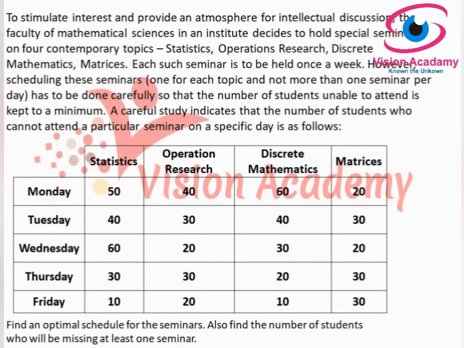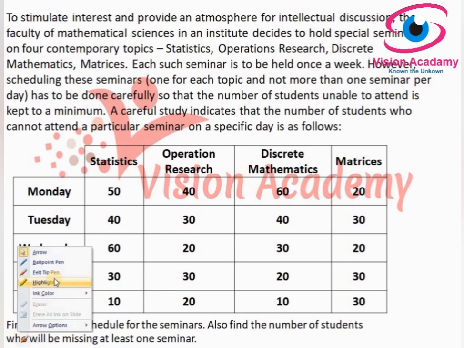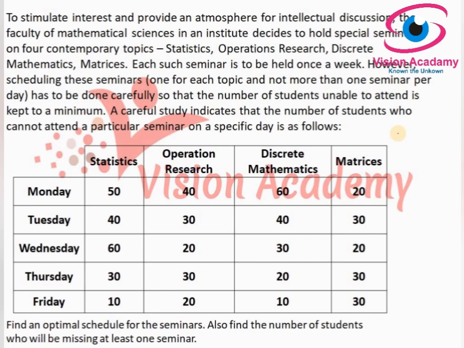First of all, we should check whether it is balanced or unbalanced. The 5 days are given: Monday, Tuesday, Wednesday, Thursday and Friday, and the subjects are statistics, operation research, discrete mathematics, and matrices. 4 subjects and 5 days means 5 rows and 4 columns. It is exactly an unbalanced assignment problem, which means rows are not equal to columns.